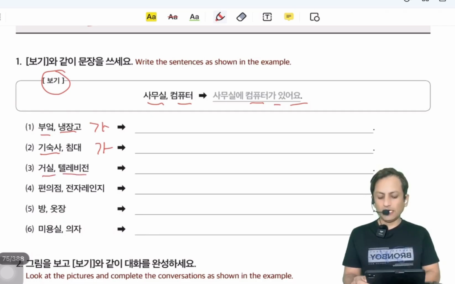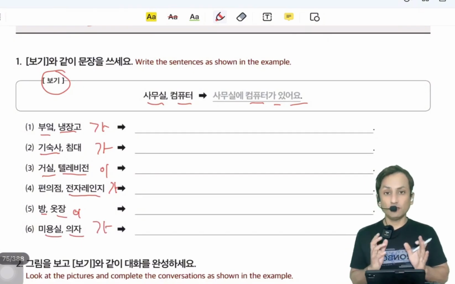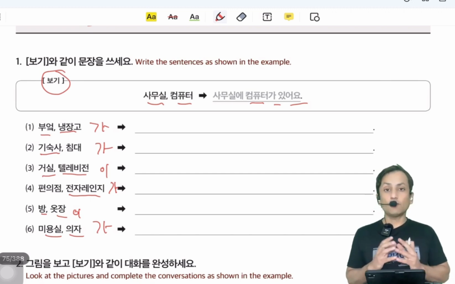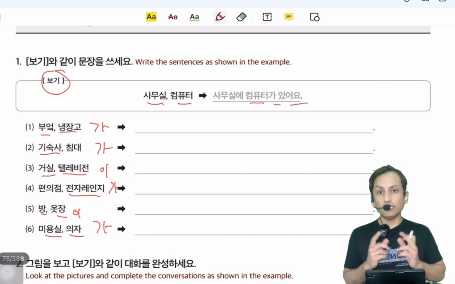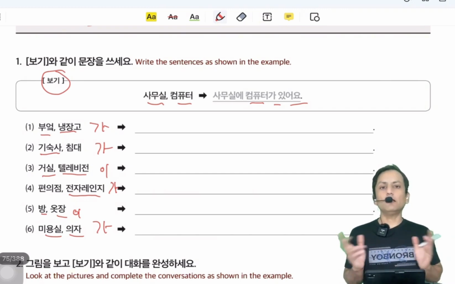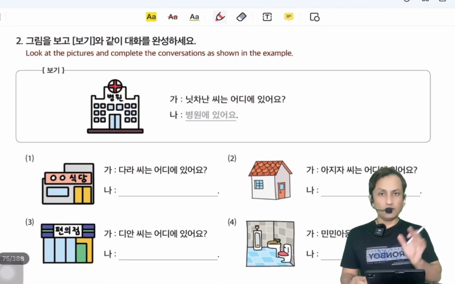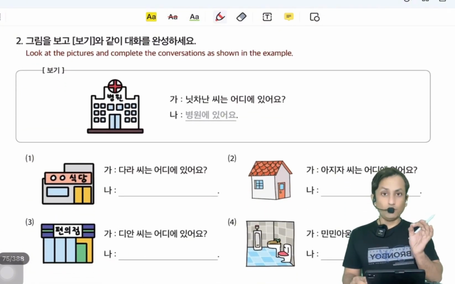거실에 텔레비전이 있어요. 편의점에 전자레인지가 있어요. 방에 옷장이 있어요. 미용실에 의자가 있어요. Before 있어요, we must add 이 or 가. If our word is ending with a consonant, we add 이. If ending with a vowel, we add 가. In the next, there is a 보기. After that, we make our sentences.